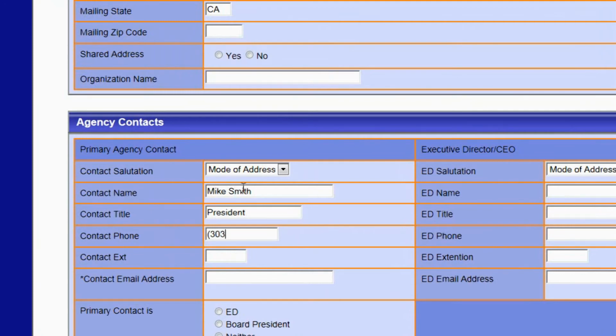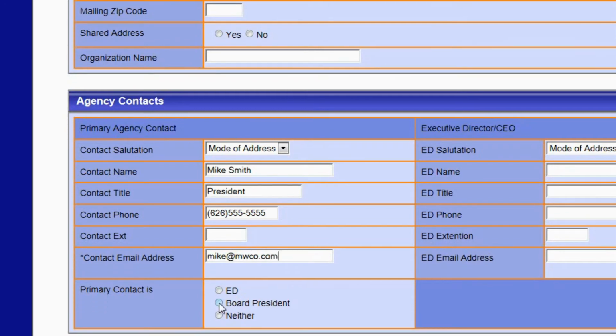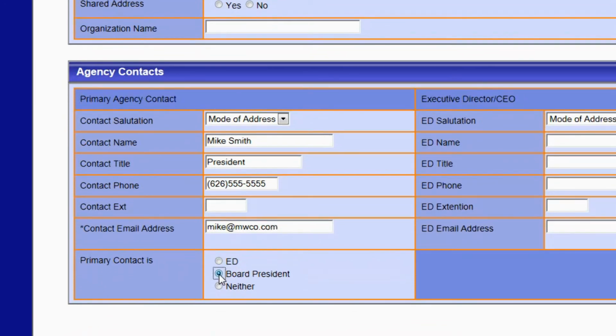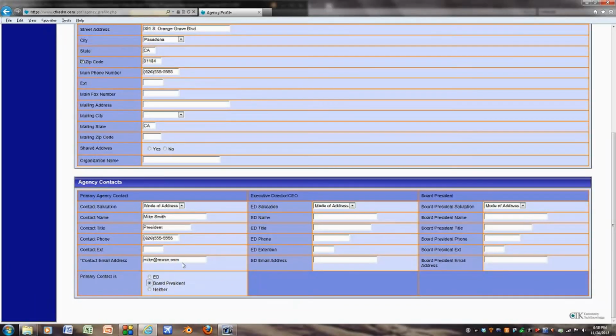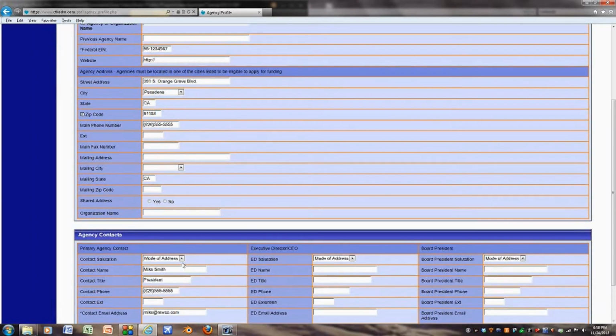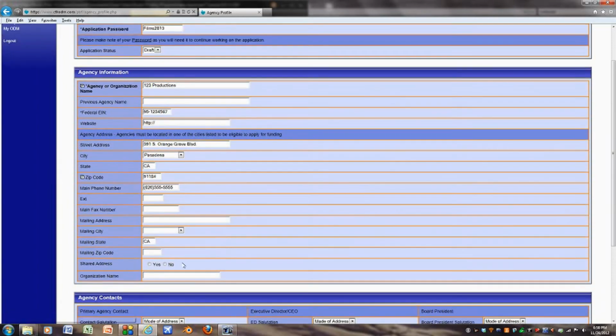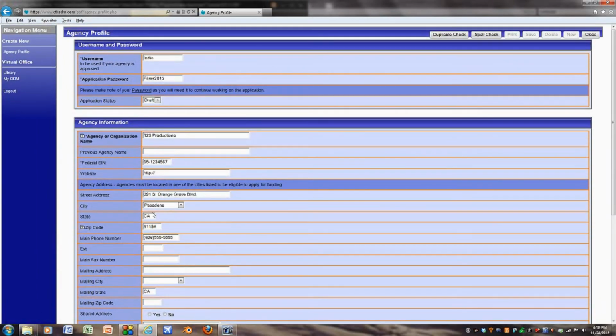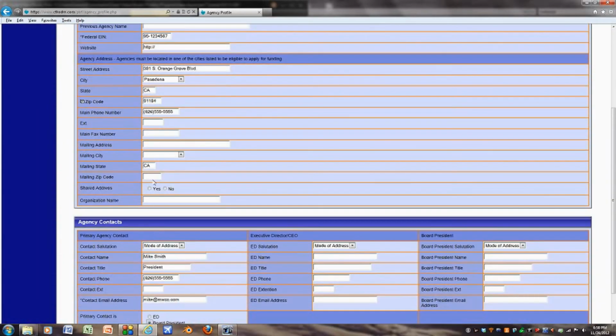Please also fill out the email address. The email address will be the main means for contacting you and is a mandatory entry in order to save this form. Please also mark if the primary contact is the executive director, board president, or neither. When you are finished, please check your form to make sure that the form is complete and that you have no typos. Please double check to make sure the federal EIN number, contact phone number, and zip code are correct.